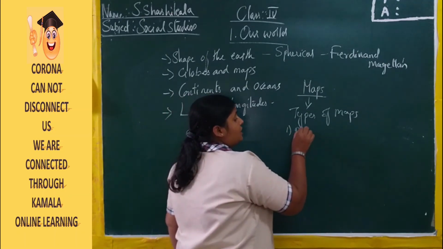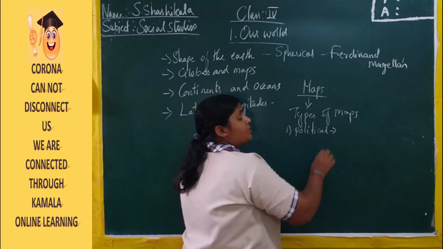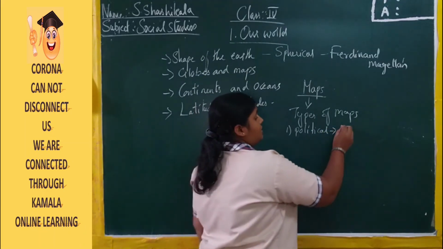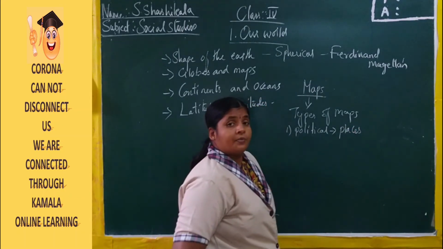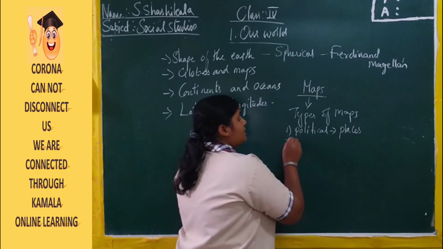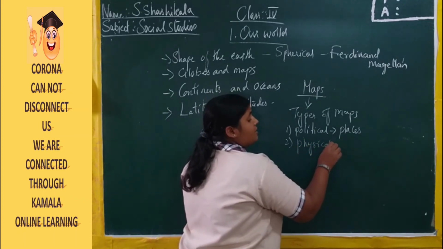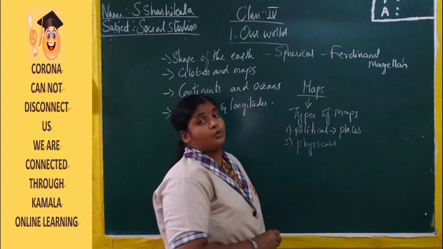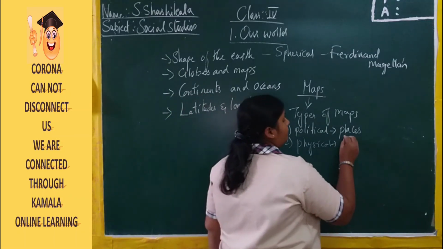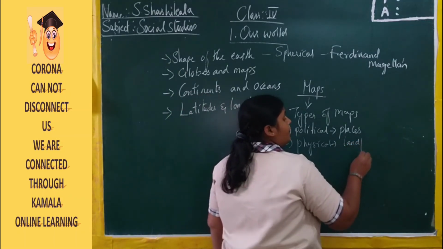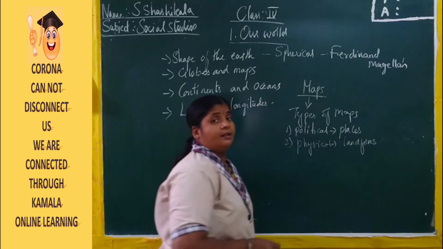The first one is the political map, which shows places like states, countries, and districts. The second one is the physical map, which shows the different types of landforms made by nature itself.